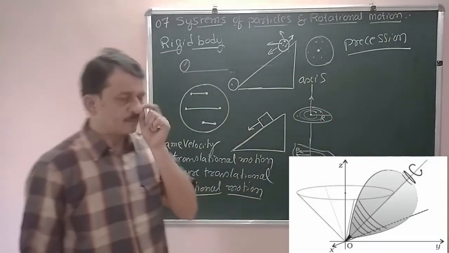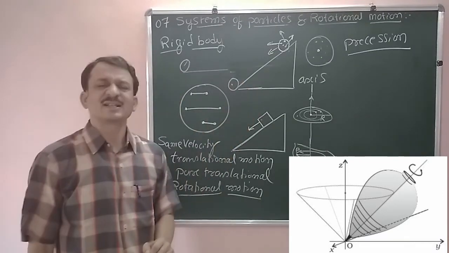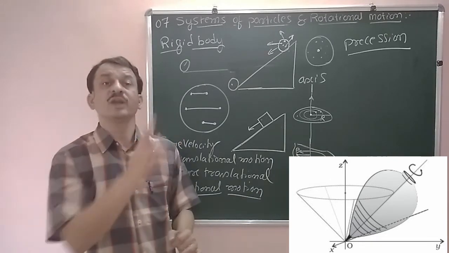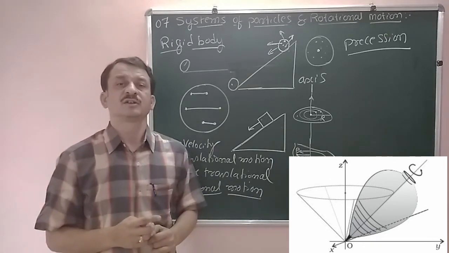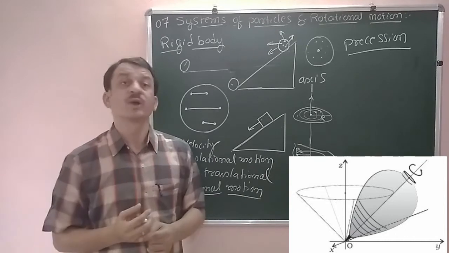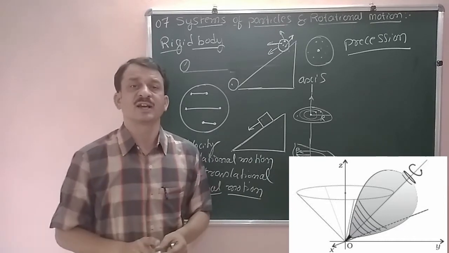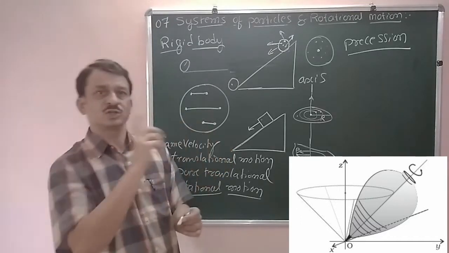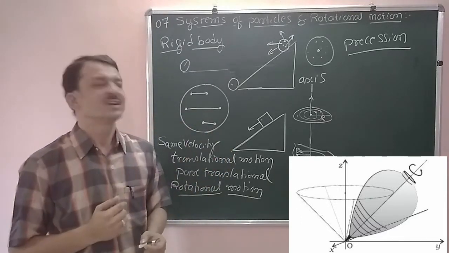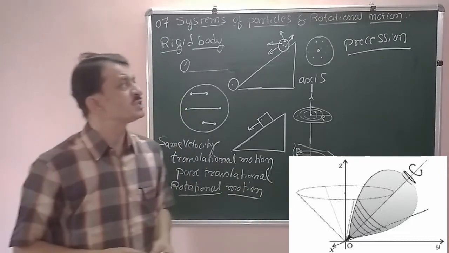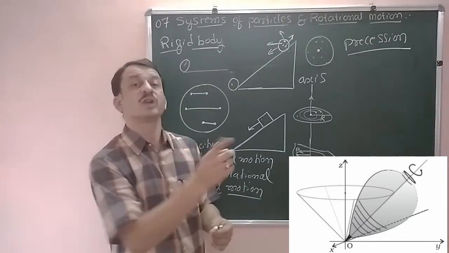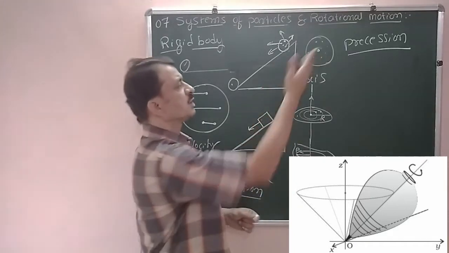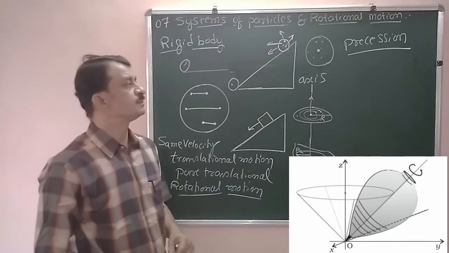Precession. In rotational motion, if the axis of rotation is moving around a vertical direction, as in the case of a spinning top, it rotates at the start, and as it slows down, its axis of rotation starts to wobble. So that type of motion we call precession. If the axis of rotation is rotating about a fixed vertical direction, that is called precession.